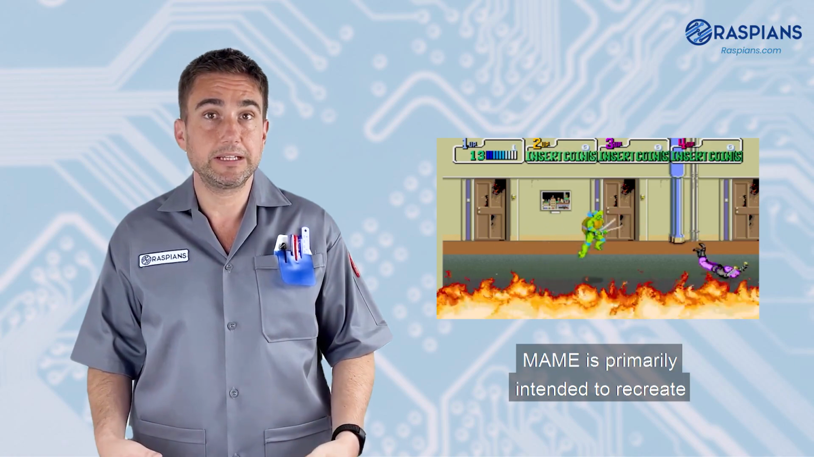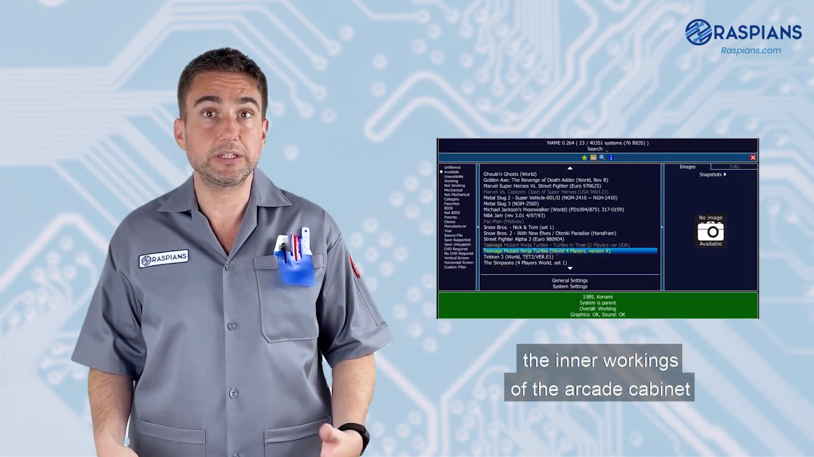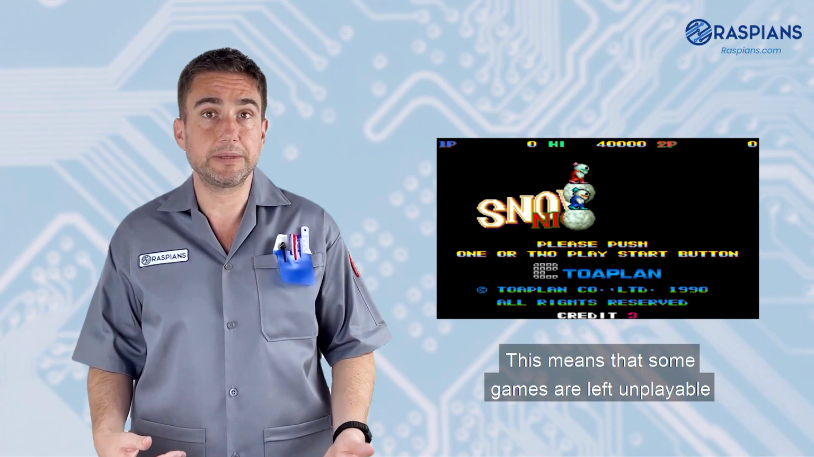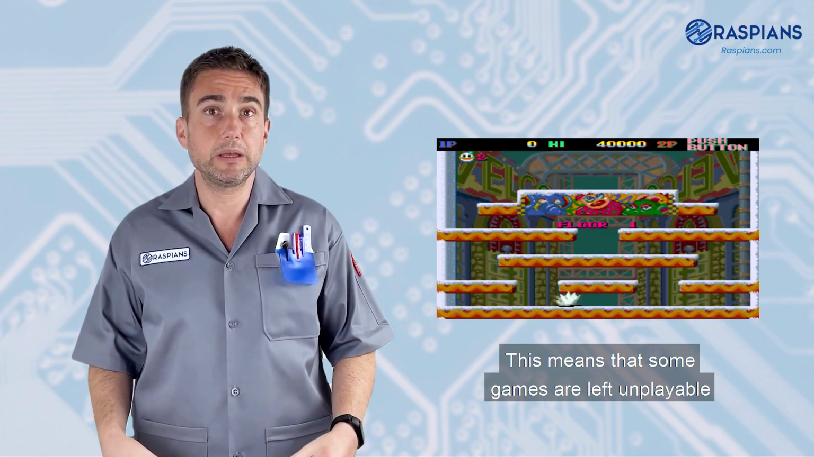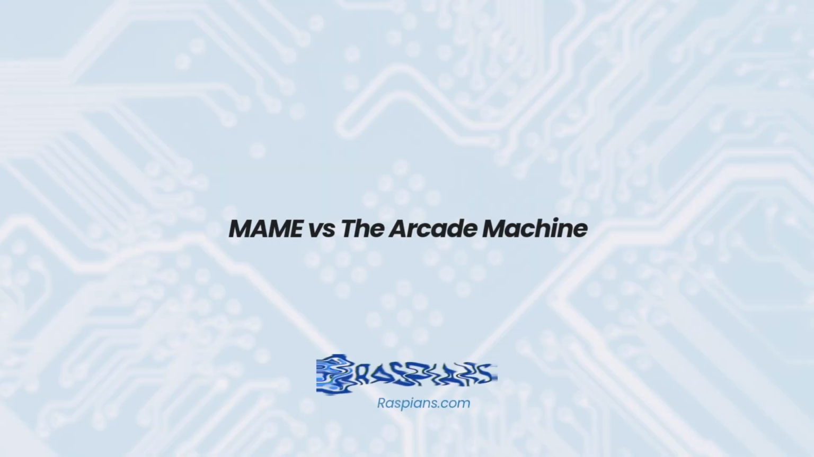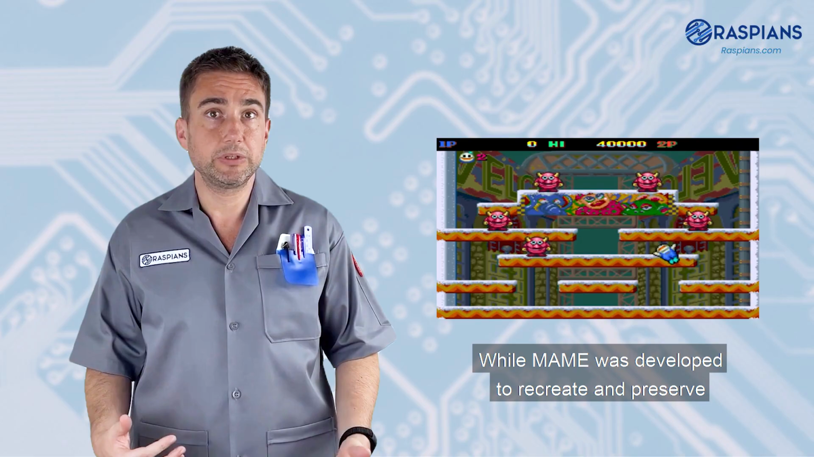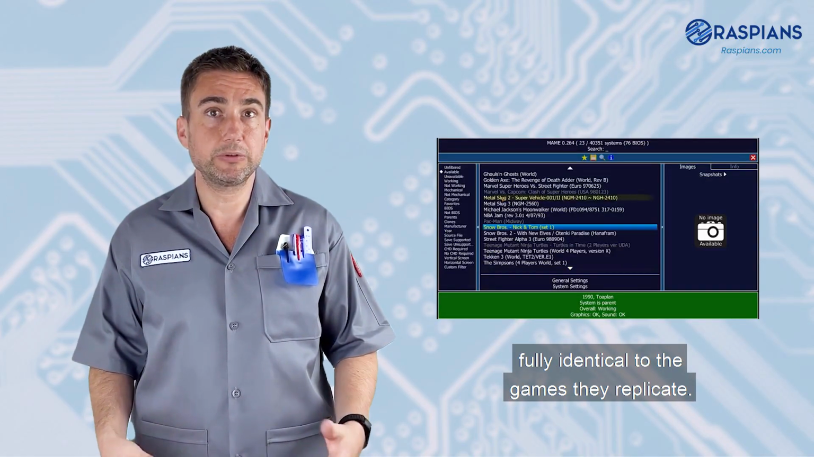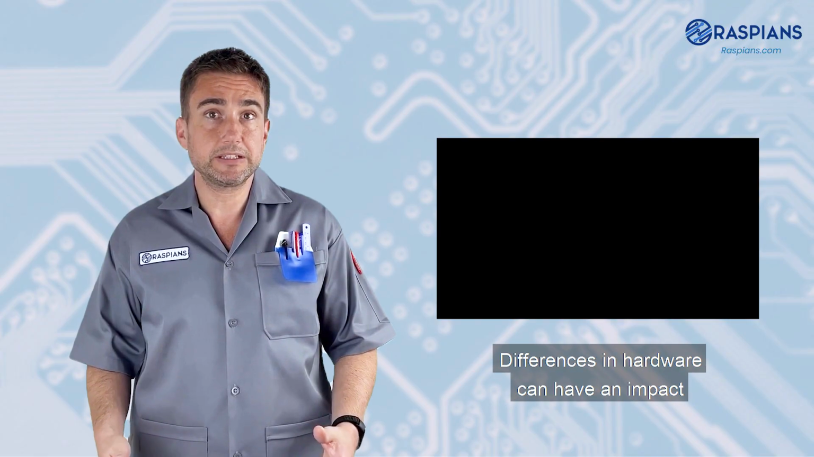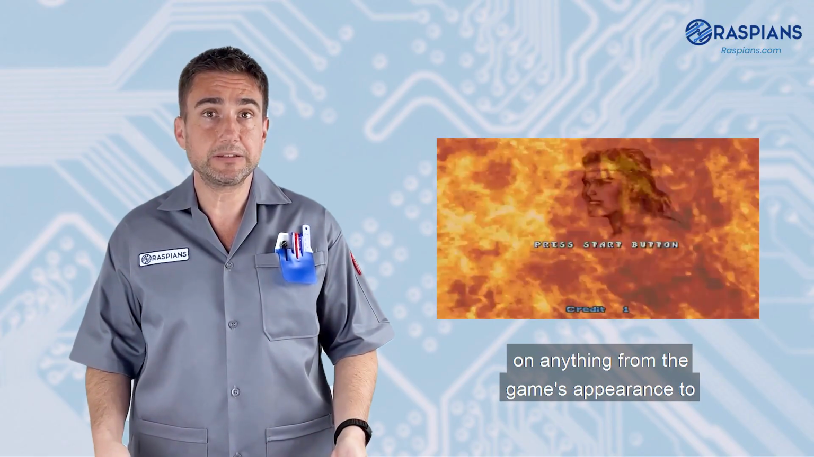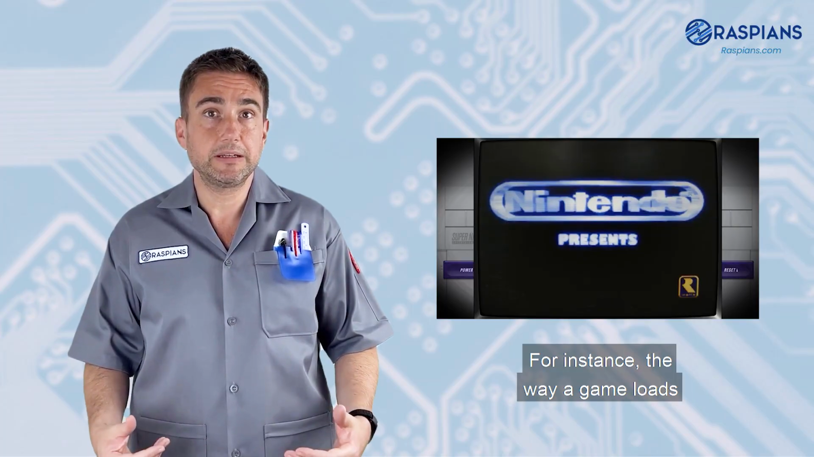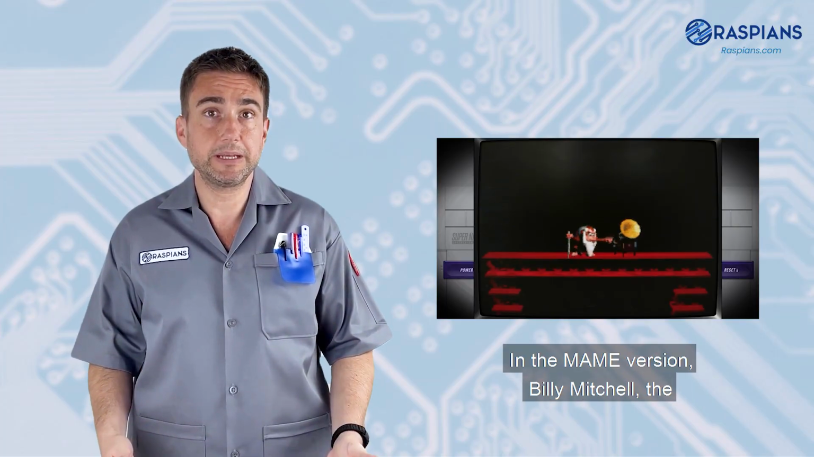MAME is primarily intended to recreate the inner workings of the arcade cabinet in a digital format. This means that some games are left unplayable without the original hardware. MAME versus the arcade machine. While MAME was developed to recreate and preserve classic arcade games, the emulators aren't fully identical to the games they replicate. Differences in hardware can have an impact on anything from the game's appearance to how certain parts of the games function. For instance, the way a game loads may be different in the MAME version.